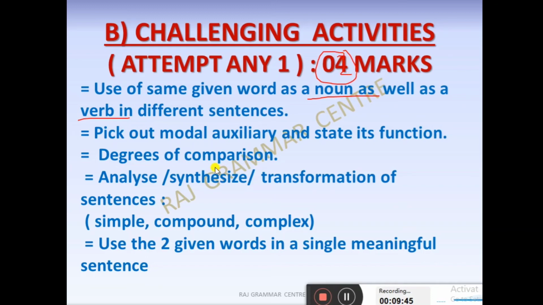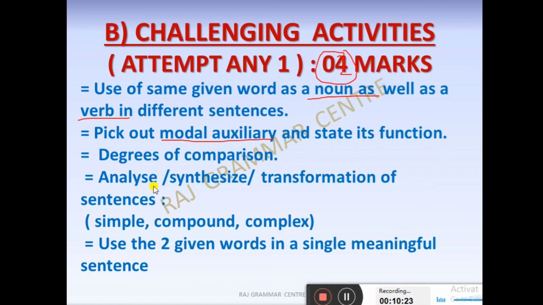Sorry for that. Pick out the modal auxiliary and state its function. One sentence will be given to you. You have to pick out which type of auxiliary that is, and state its function, like ability, permission, whatever type it is. So you have to write the type also, otherwise you will get only half a mark. And next is the degrees of comparison. You know very well: positive, comparative, superlative. Any one will be given and you have to change it, or sometimes they might ask you to change in both forms, like positive given, change to comparative and superlative.